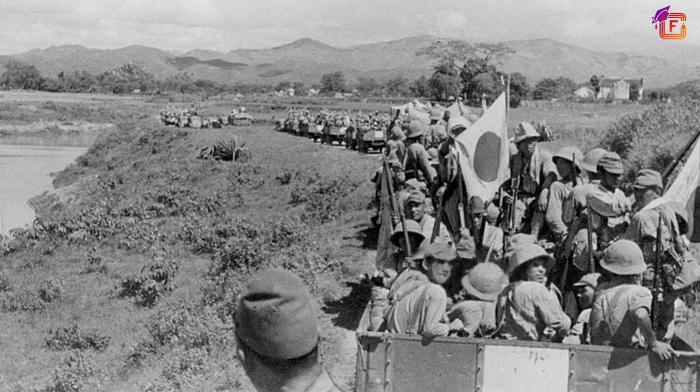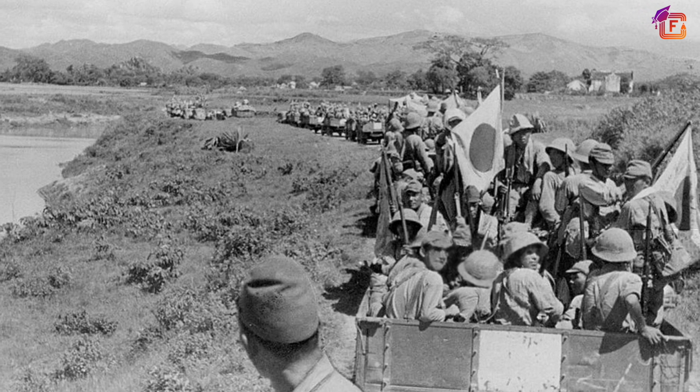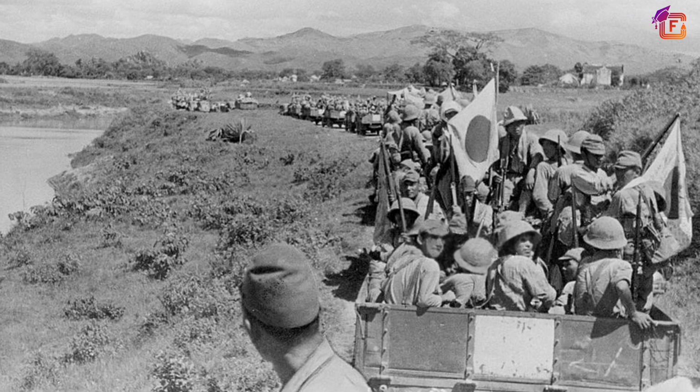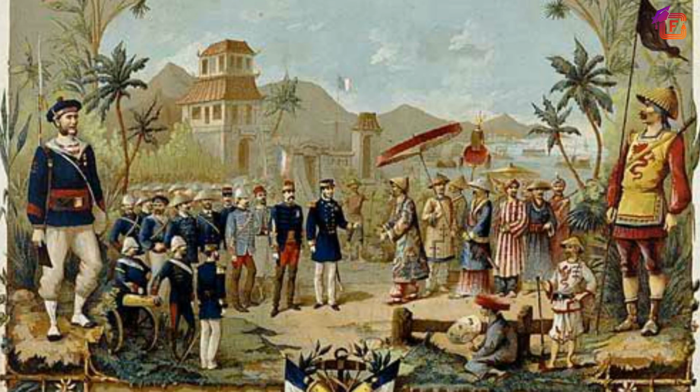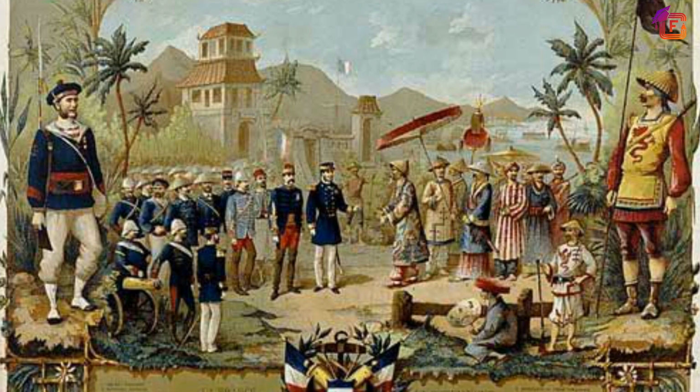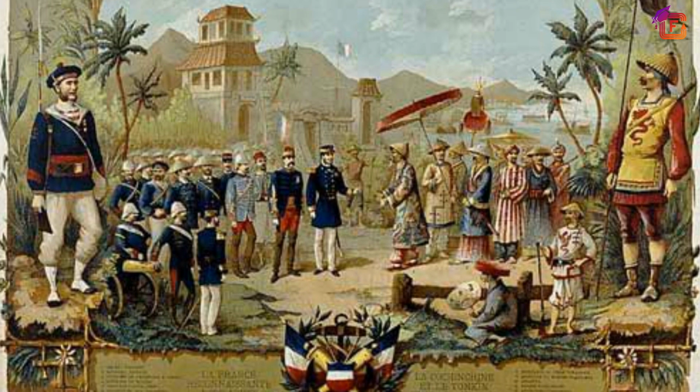The colonization of Vietnam by the French brought the people of the country into conflict with the colonizers in all areas of life. Nationalism in Vietnam emerged through the efforts of different sections of society to fight against the French and all they represented. This was all about the colonization of Vietnam when it was acquired by the French.